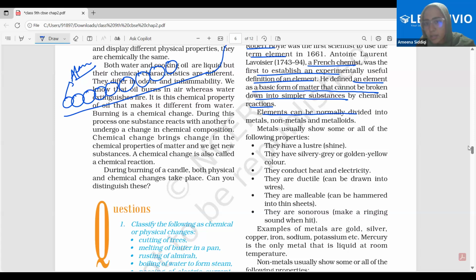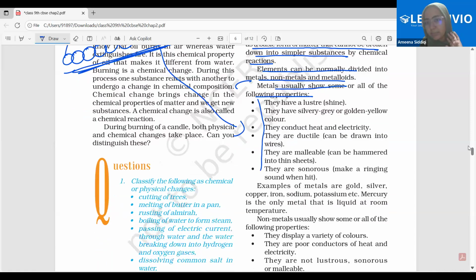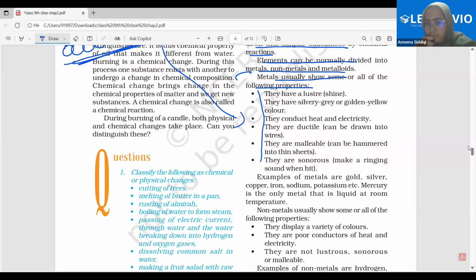Elements can be normally divided into metals, non-metals, and metalloids. Metals usually show some of these properties. Now, these elements which are showing these properties are called metals. Some elements which do not show these properties are called non-metals. Go through this quickly. Read on the screen. Done, ma'am. Is that understood? This is also an element, but it has some properties. That is why it is called metals.